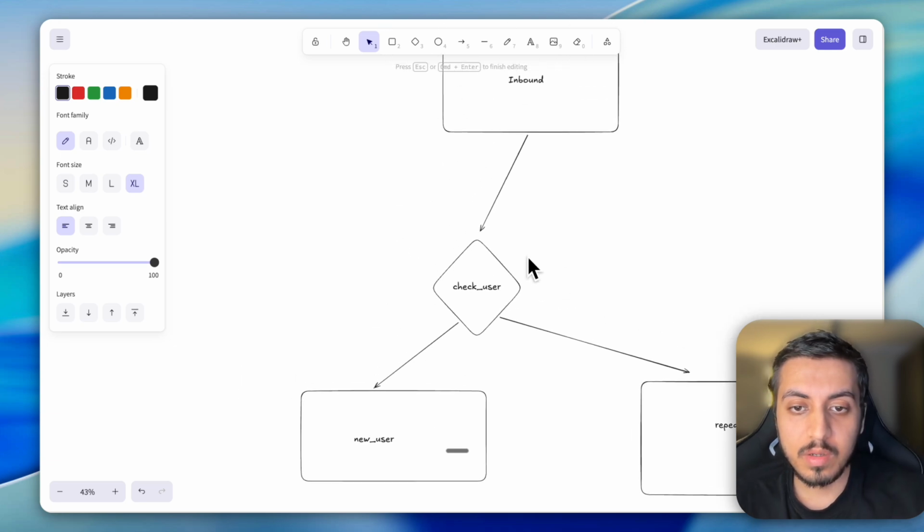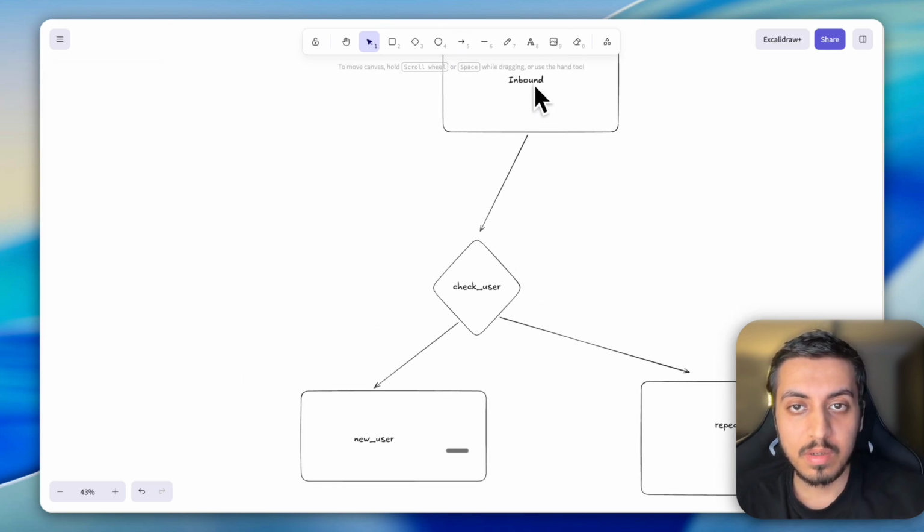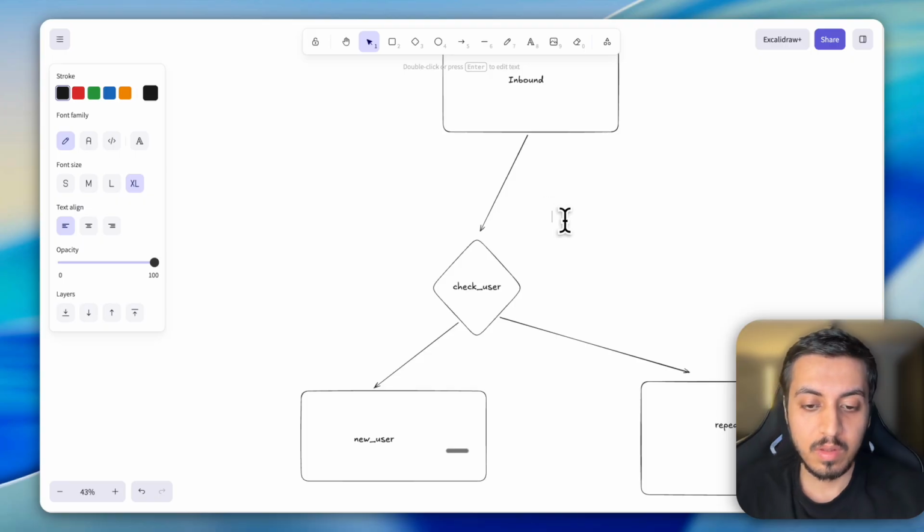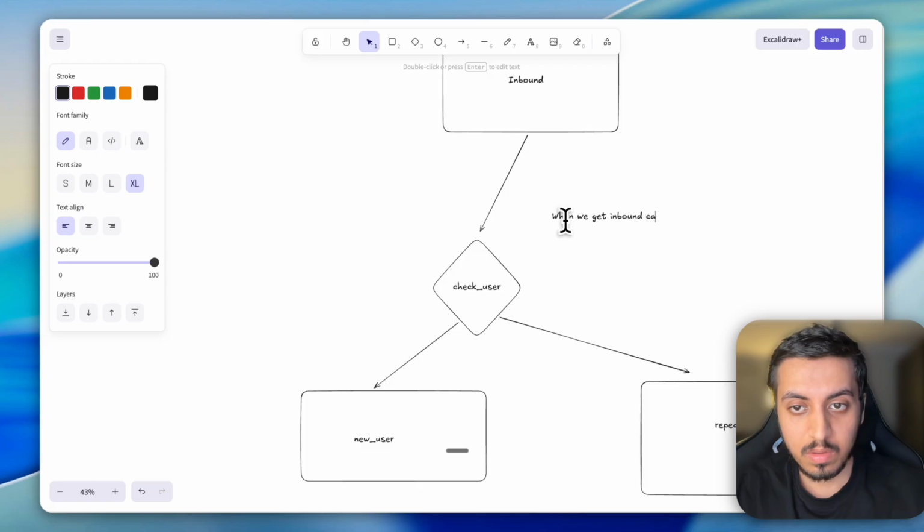So how will we do it? We'll simply make, like when we get an inbound call, we'll make a webhook request to our CRM, and it will return a simple JSON or something telling us whether it is a returning customer or not.